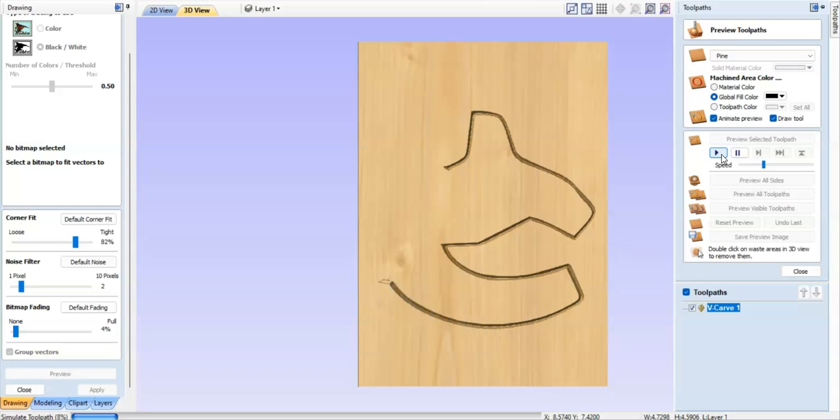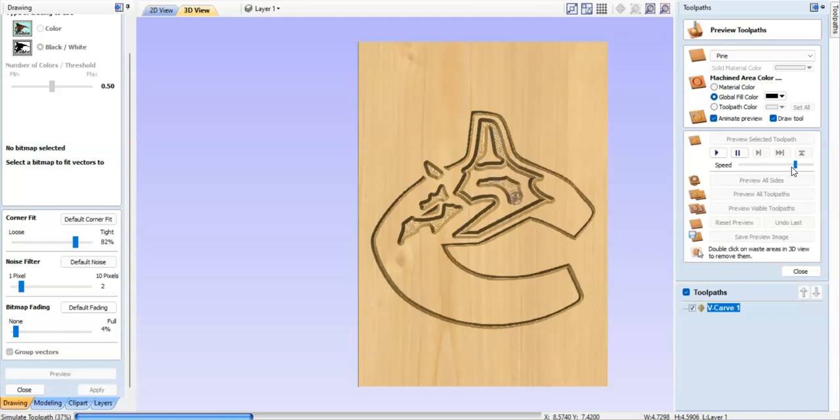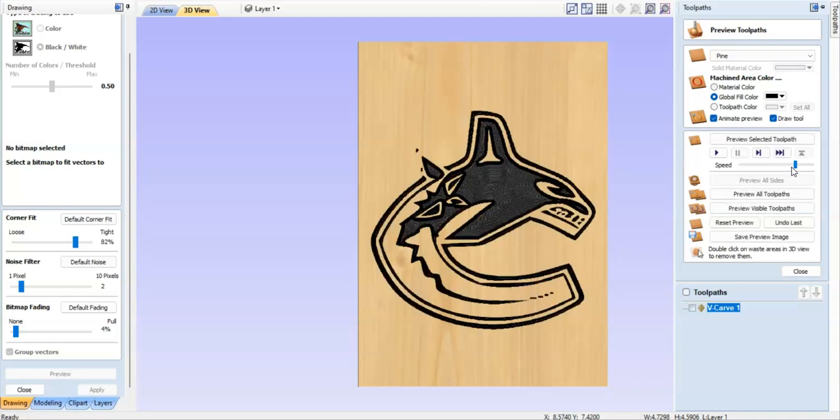So going out, around, and over some of these different parts. And I can see this all in real time. So pretty neat. I can also adjust the speed for the sake of this video. We'll move it up so that this happens real fast. It's going to pocket everything out. Because I'm using a V-carve bit, the pocket is not going to be super clean, but it is going to be able to cut some nice shapes and give some nice angles, especially these sharp images.